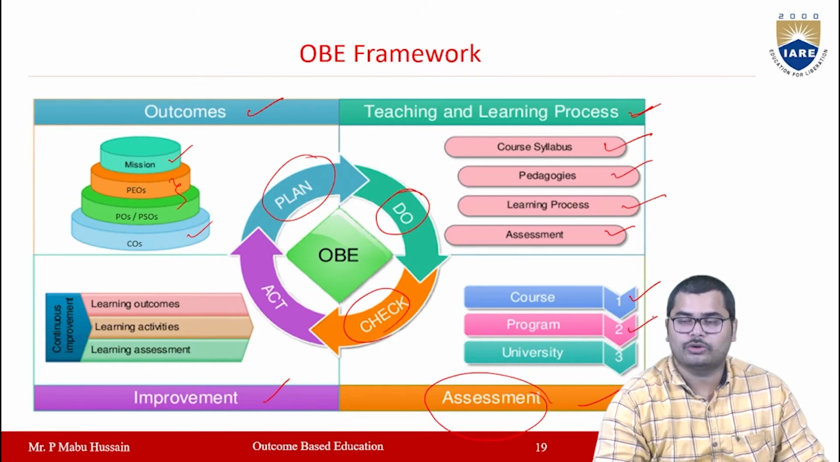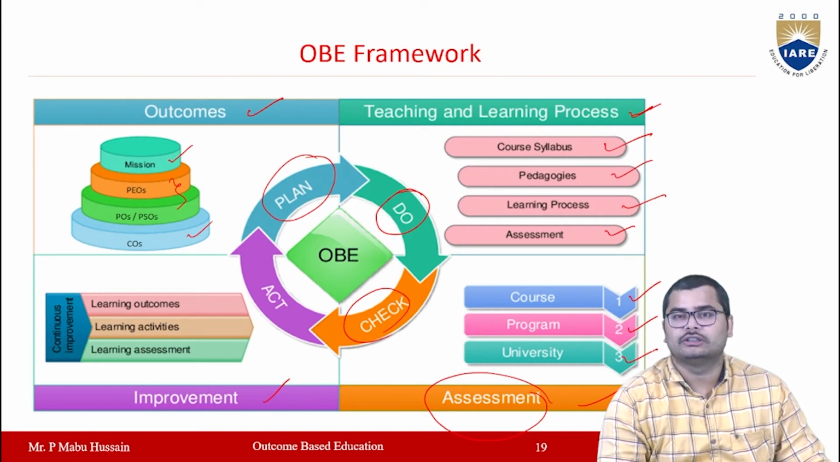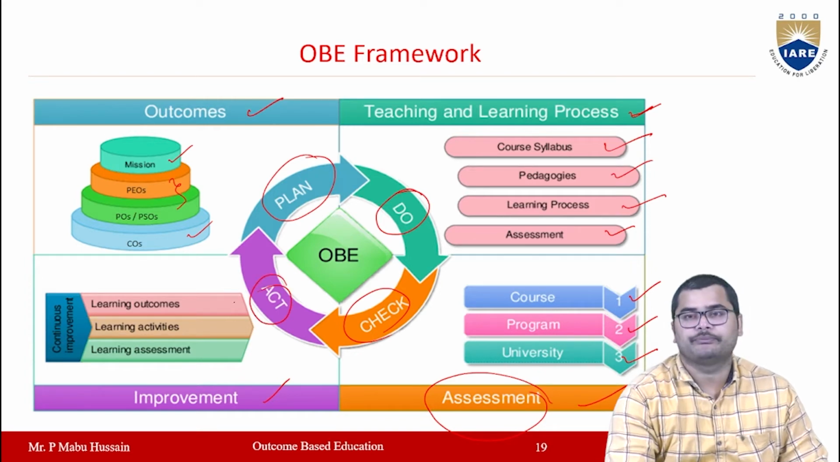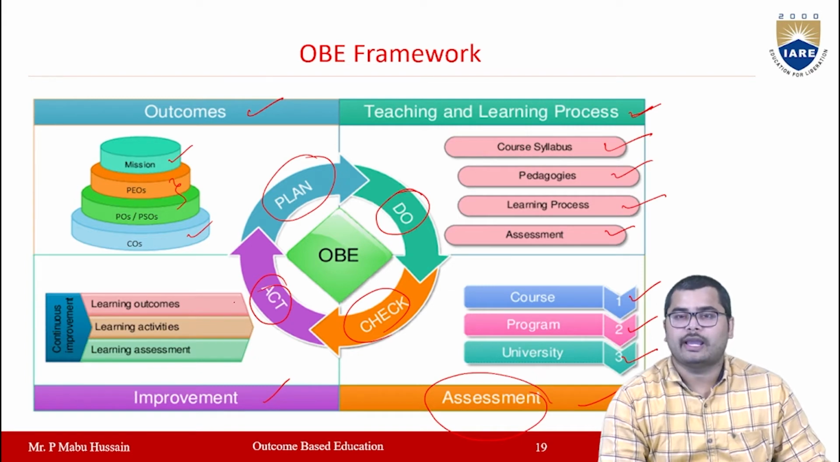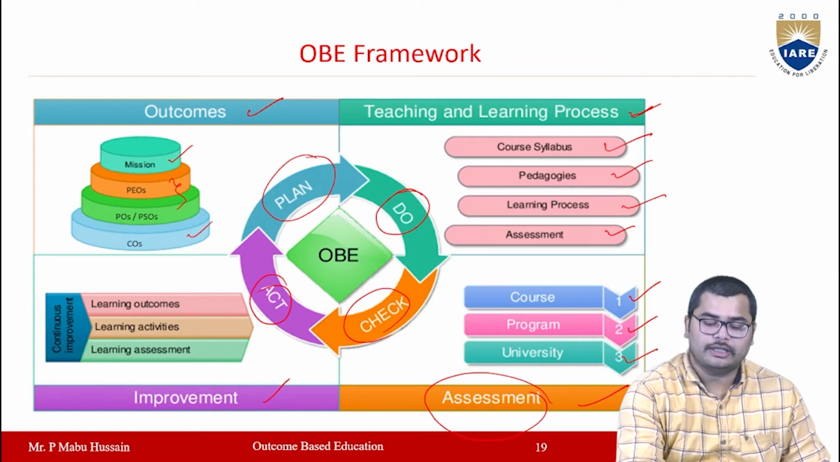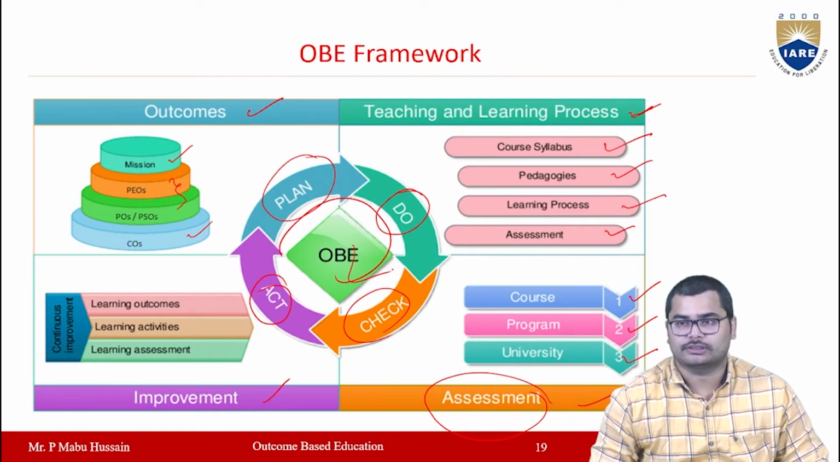Then for the program you have to do the assessment. You have to check the program outcomes and whether they are achieved or not. Finally, for the university or institution, you have to check whether the vision and mission have been achieved or not. Then after checking, if there are some errors or if those outcomes are not met, you have to act accordingly. According to the assessment, you have to act. If you want to make any improvements, you can include them in the act phase, right? So like this, it will be a continuous process.